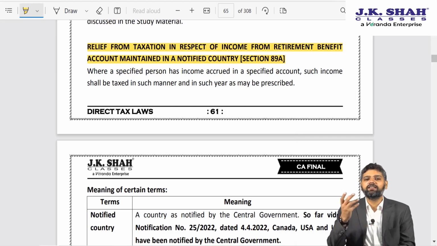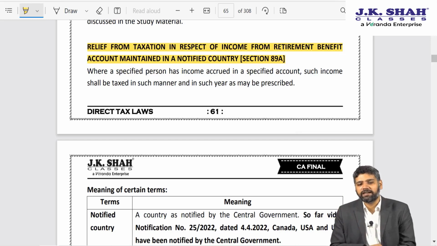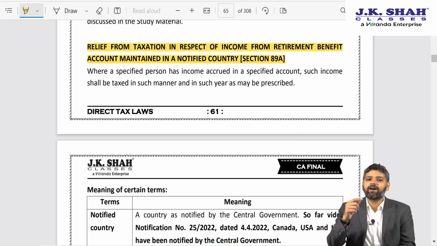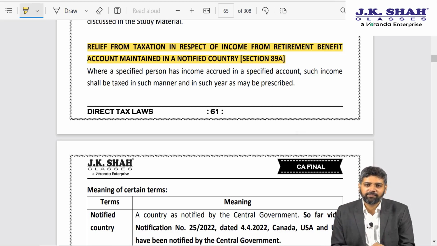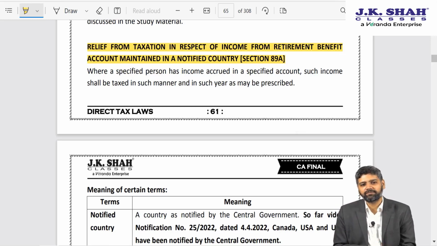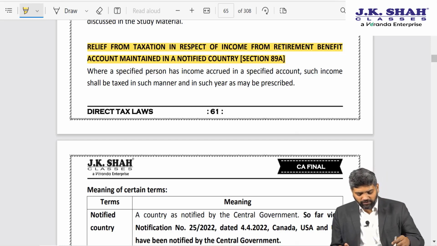Now let us say in year 6, you are withdrawing from that retirement benefit account, and again the amount gets taxed in the US. So this leads to double taxation. As a result, the government has introduced section 89A with regard to notified countries. Which are the countries notified till now? US, UK and Canada.